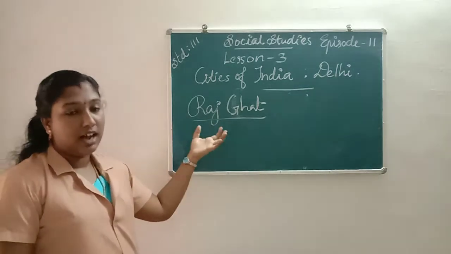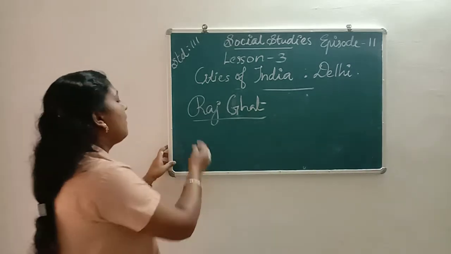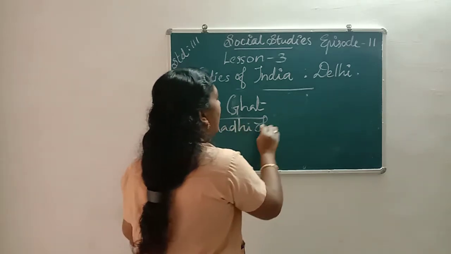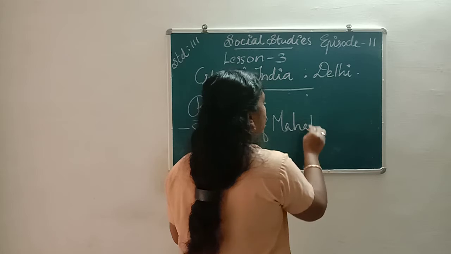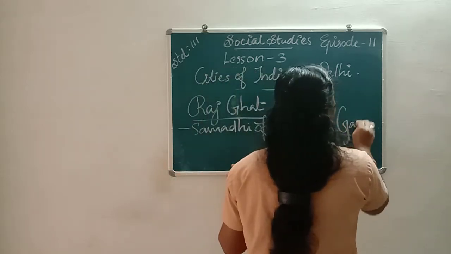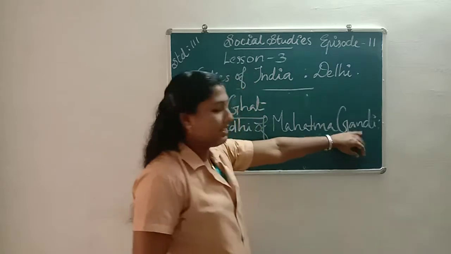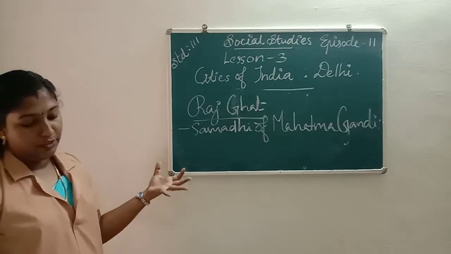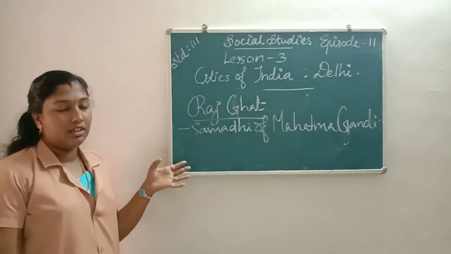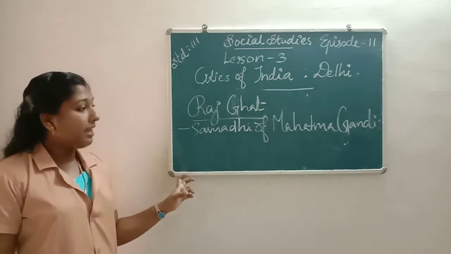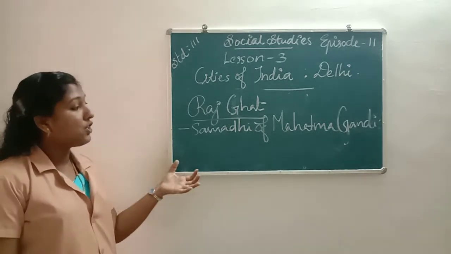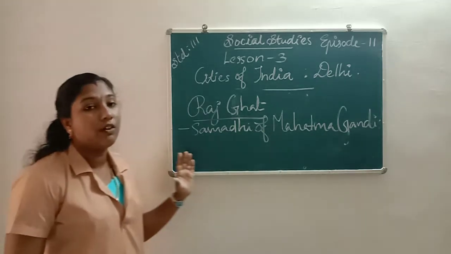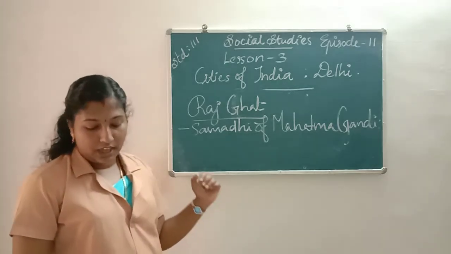Rajghat is the Samadhi of whom? Samadhi of Mahatma Gandhi. Rajghat is the Samadhi of Mahatma Gandhi. It is situated to the south of Red Fort on the banks of the Yamuna River.